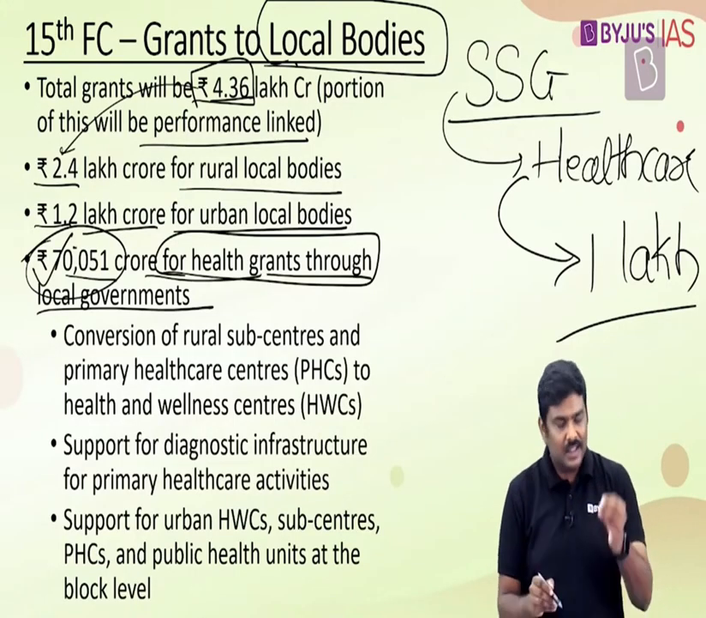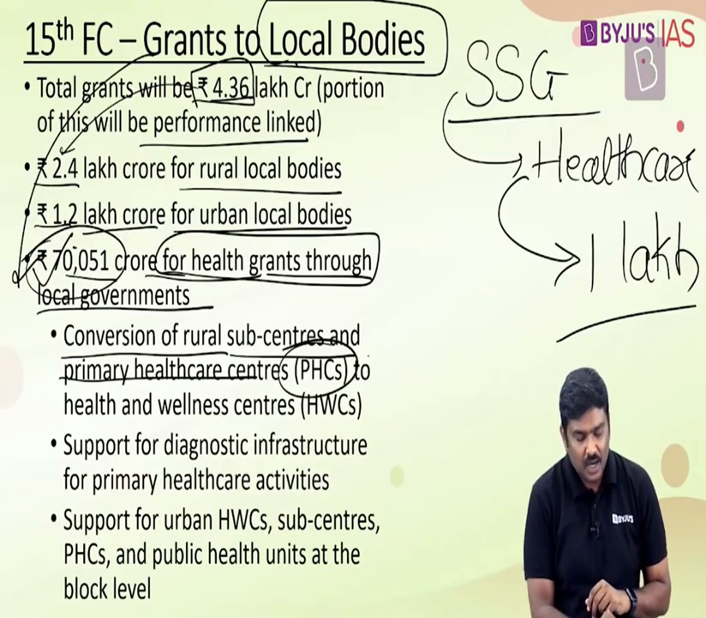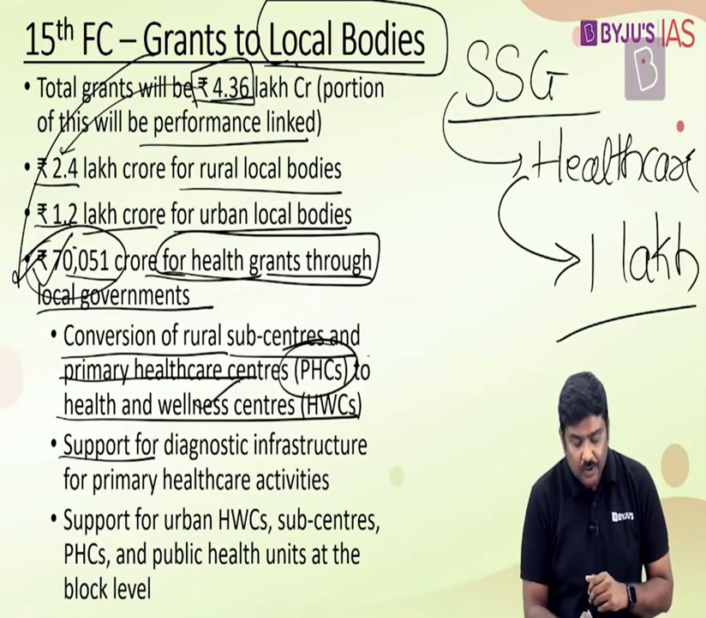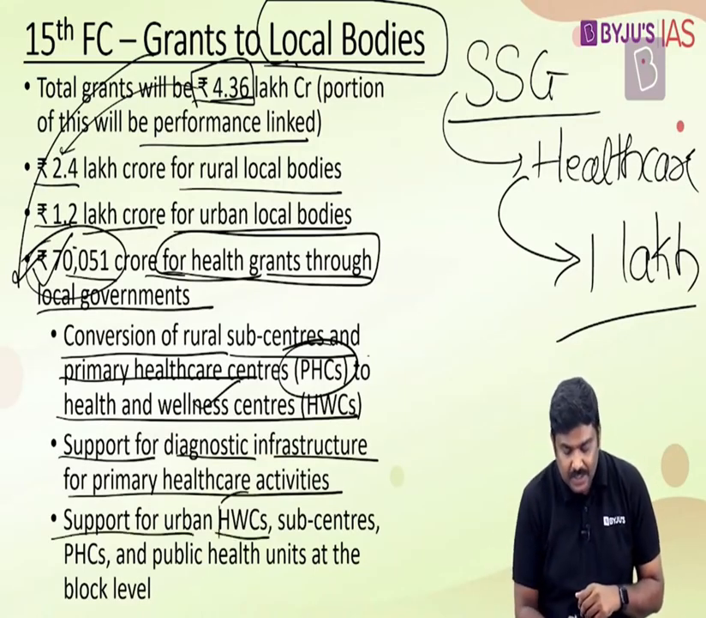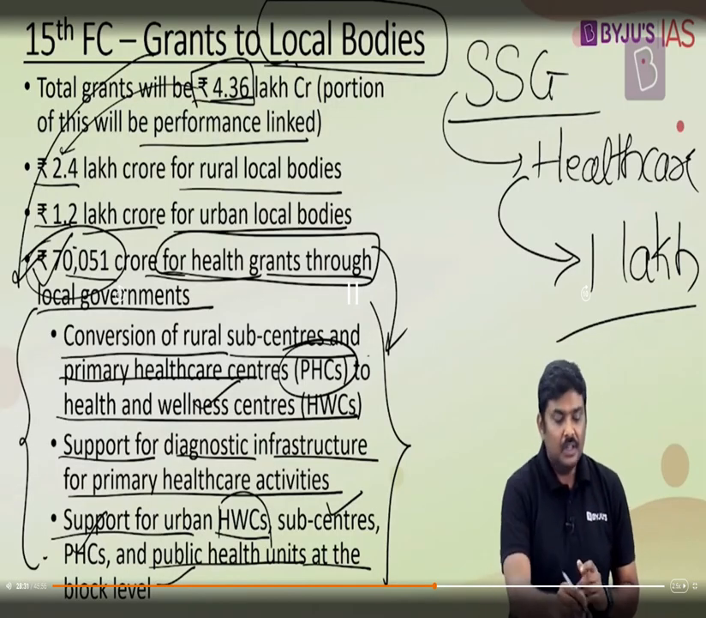Okay, so 70,000 crore rupees for health grants will be provided in the form of grants to local bodies. But when these grants will be provided, have a look at this: conversion of rural sub-centers and primary healthcare centers (PHCs) to HWCs, that is health and wellness centers. Second, support for diagnostic infrastructure for primary healthcare activities, support for urban health and wellness centers, sub-centers, primary healthcare centers, and public health units at the block level. Okay, so basically these 70,000 crore rupees will be used for these kind of activities. This is grants to local bodies.